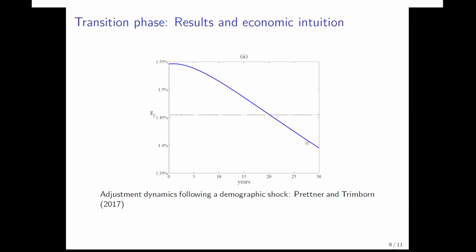And the economic level of GDP, per capita GDP, is higher than in the baseline case, even for almost 40 years. So if we assume that this model is the correct description of the world, what we would see in case of such a demographic change of a decrease in fertility to a larger extent than a decrease in mortality over the long run, which is what we observe in reality, then we would actually see an increase in economic growth for quite a long time, and we would see that the country that faces such demographic changes is better off in terms of the level of per capita GDP for a substantial amount of time, and only in the very long run the negative effects would dominate, basically.